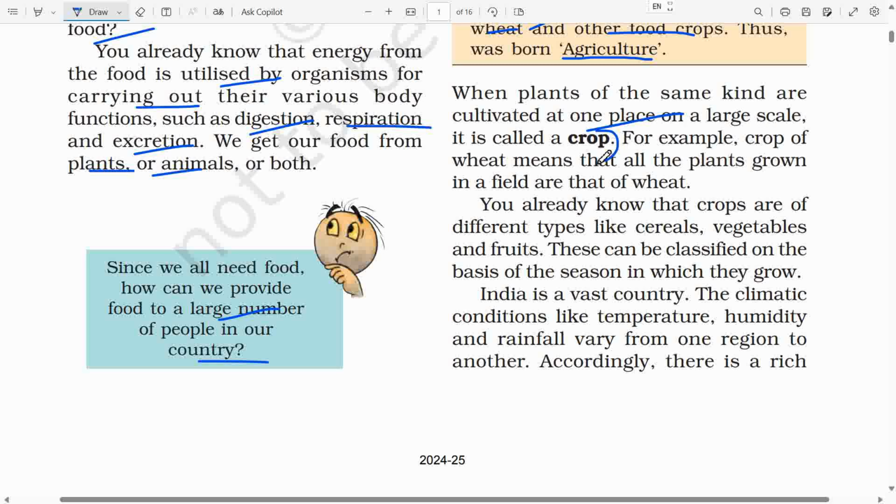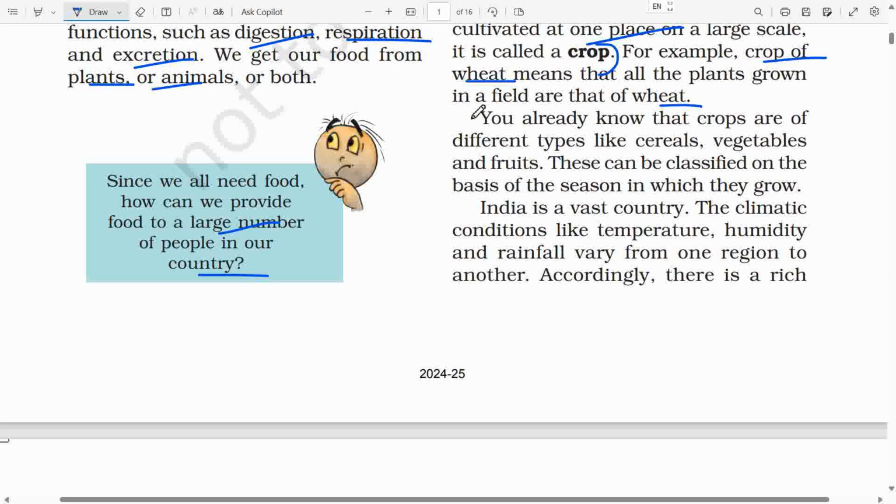When plants of the same kind are cultivated at one place on a large scale, it is called a crop. For example, crop of wheat means that all the plants grown in a field are that of wheat. You already know that crops are of different types, like cereals, vegetables and fruits. These can be classified on the basis of the season in which they grow. India is a vast country. The climatic conditions like temperature, humidity and rainfall vary from one region to another.